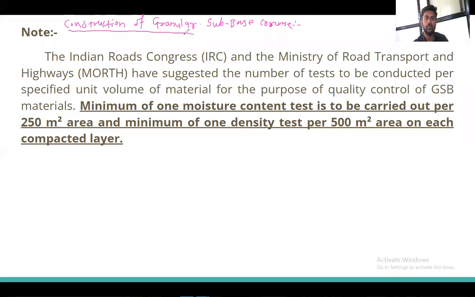Please write this down, all of you. Give the heading as construction of granular subbase course, and write down this. This is very important from the exam point of view. Please write down this note.